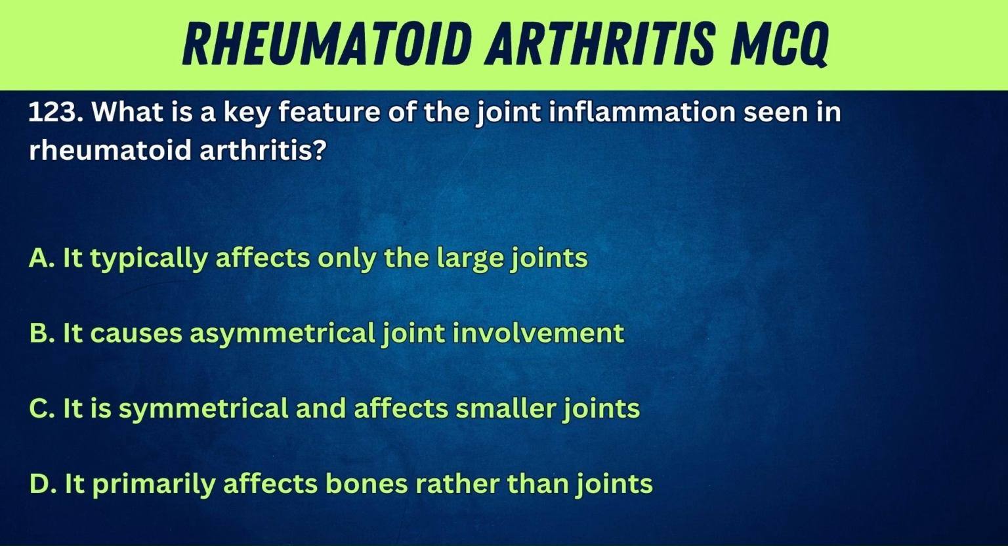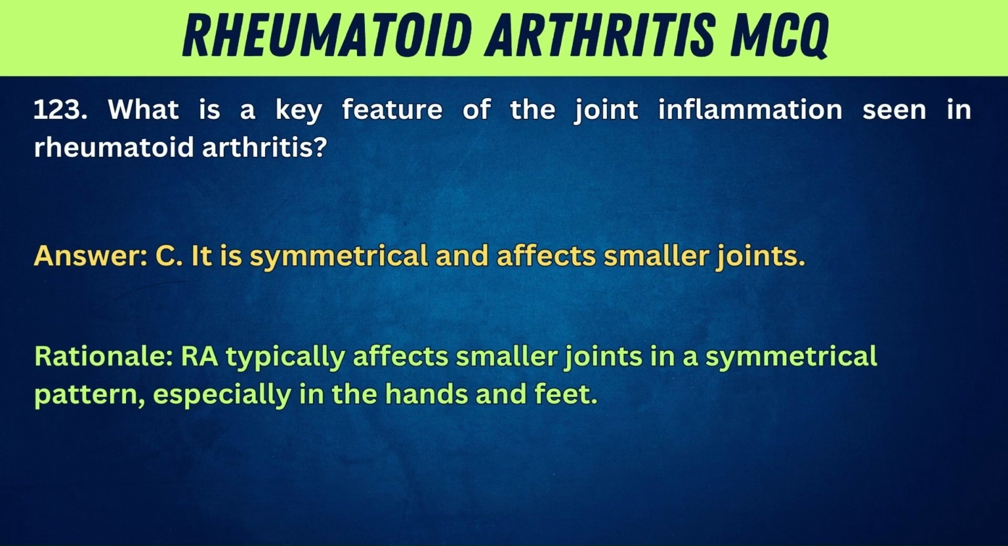123. What is a key feature of the joint inflammation seen in rheumatoid arthritis? A. It typically affects only the large joints. B. It causes asymmetrical joint involvement. C. It is symmetrical and affects smaller joints. D. It primarily affects bones rather than joints. Answer: C. It is symmetrical and affects smaller joints. Rationale: RA typically affects smaller joints in a symmetrical pattern, especially in the hands and feet.